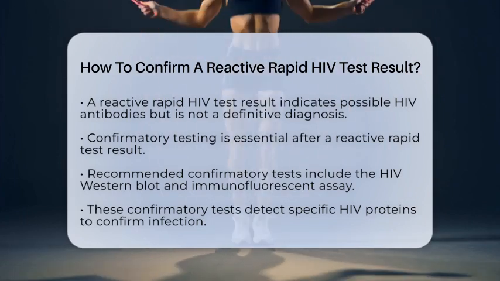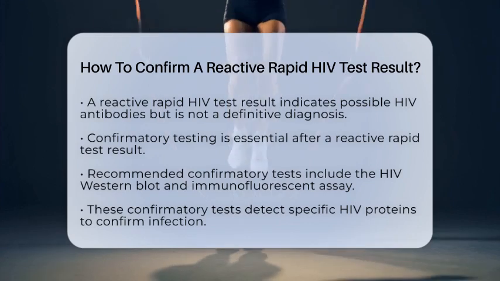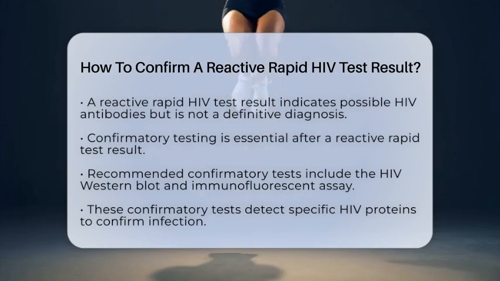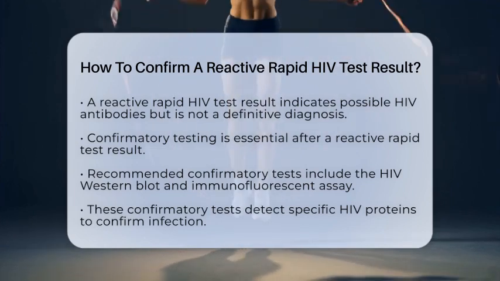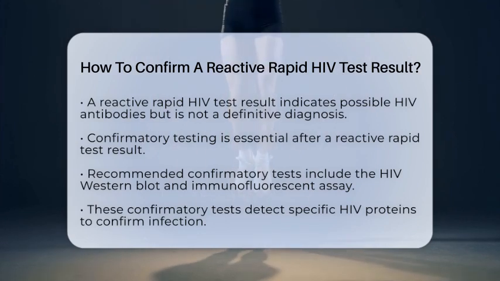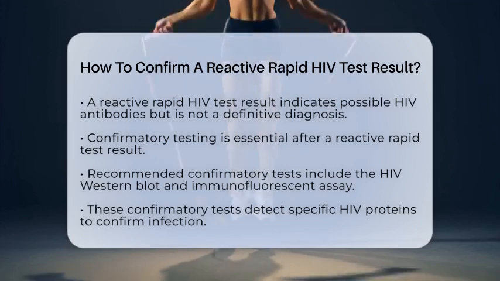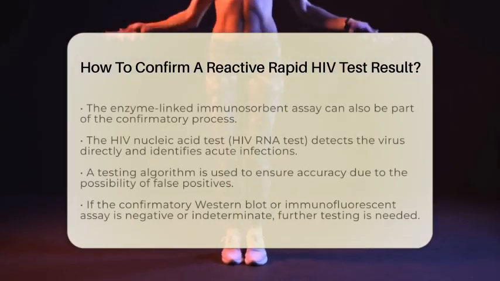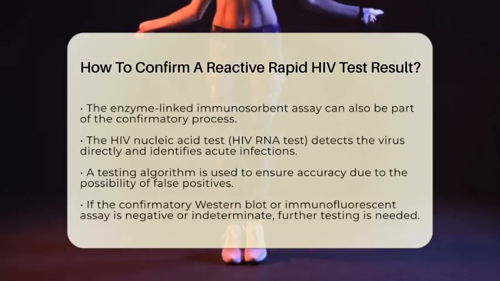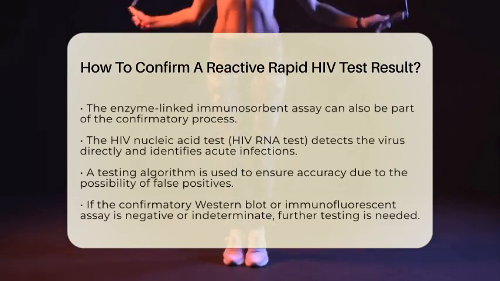First, undergo confirmatory testing. The Centers for Disease Control and Prevention and other health authorities recommend that every reactive rapid HIV test be confirmed with additional laboratory tests. The most common confirmatory tests include the HIV Western blot or the immunofluorescent assay. These tests detect specific HIV proteins and confirm the presence of HIV infection after a reactive rapid test. Another option is the enzyme-linked immunosorbent assay, which can also be part of the confirmatory panel.